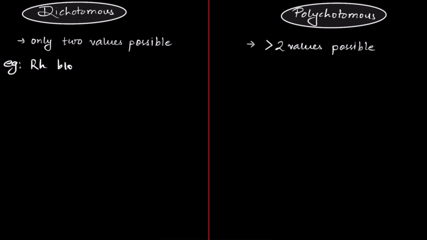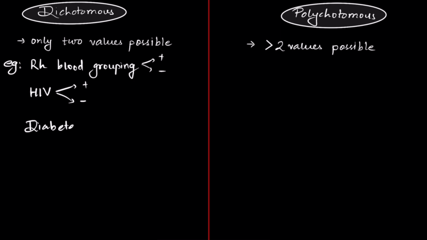RH blood grouping. It's either positive or negative. Similarly, HIV. You are either HIV positive or HIV negative. Similarly, diabetes. You either have diabetes or you don't have diabetes. Similarly, your weight above 70 kg.